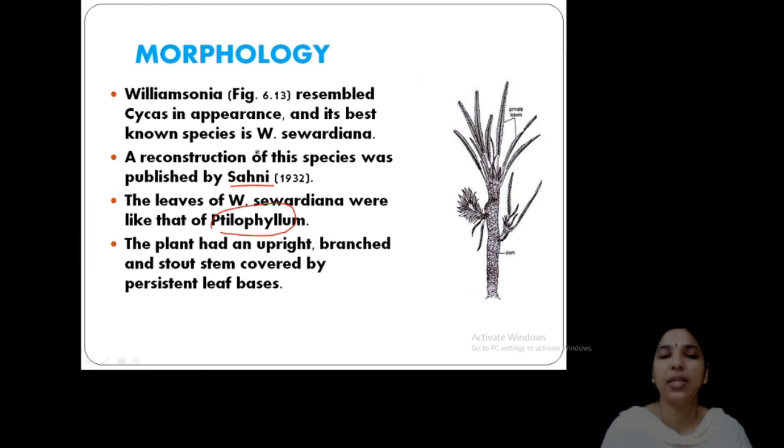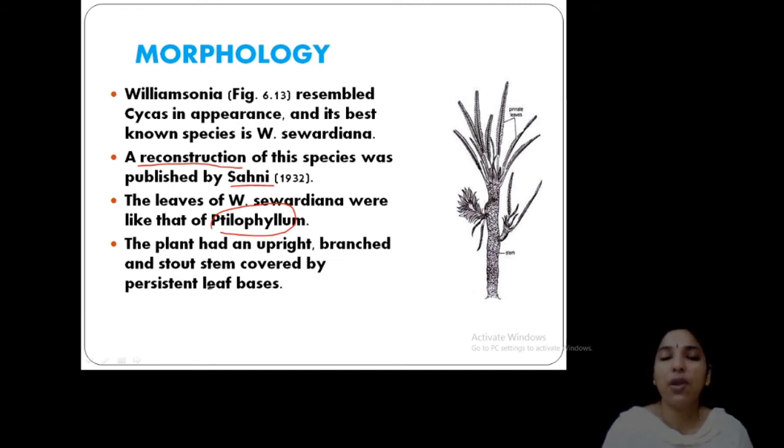You have to remember the point that it is a reconstructed one. What is a reconstructed one? Once you got a leaf, another time you got a reproductive part, you combined everything and reconstructed the fossil. That is Williamsonia sewardiana. Clear? The plant had upright branches. These are the branches, and on the side branches you can see